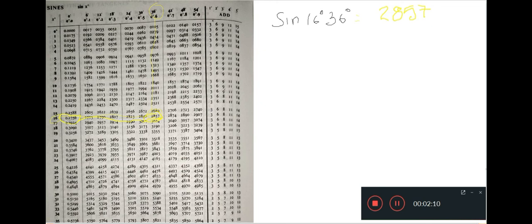That means the decimal is placed before these 4 digits, and in front of that decimal there is a 0. That is why I come back to this one, and here also you have to place the decimal 0 point. So the value of sine 16 degree and 36 minute is, sorry, this is minute not degree, so sine 16 degree and 36 minute is 0.2857.